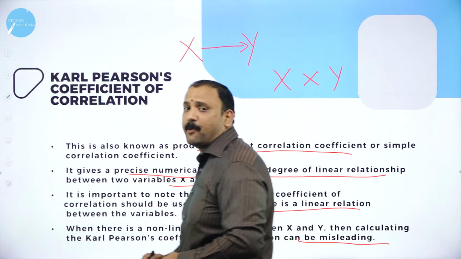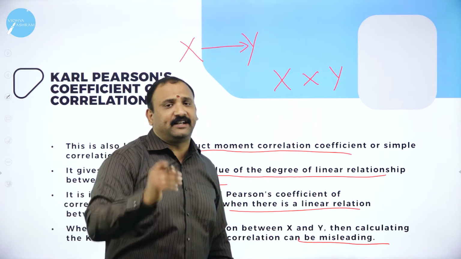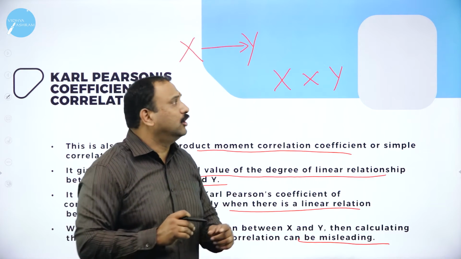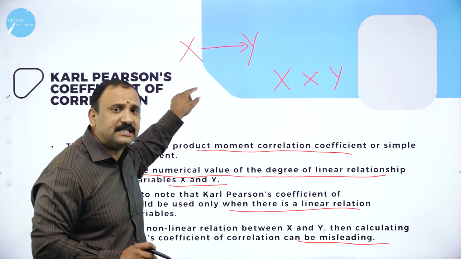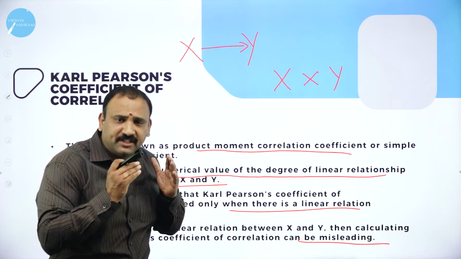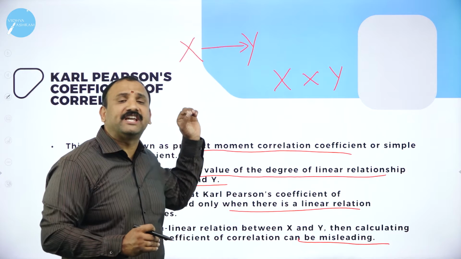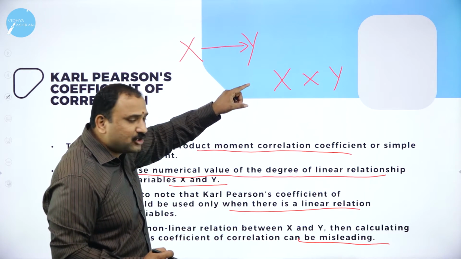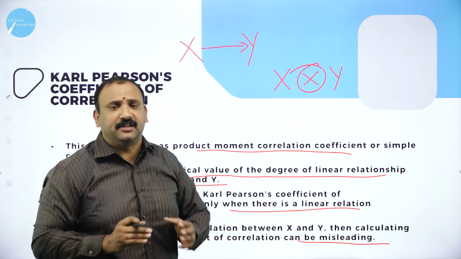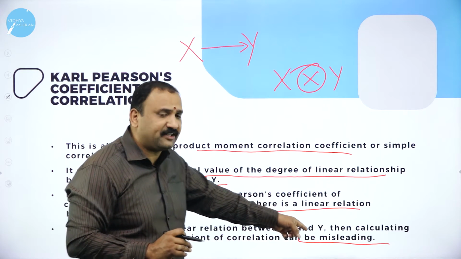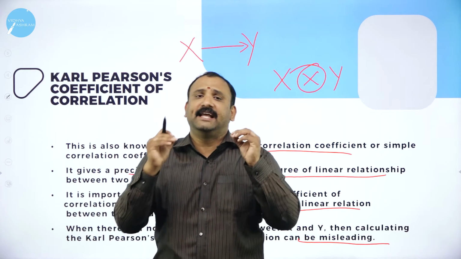That word is very, very important. That's why I'm underlining it. Can be misleading, which means to say that you might get confused, you might not get a clear picture altogether. So repeating again here, unless and until both the variables are found to have a linear relationship, which means they are on the straight line, they are closely related, only then will Karl Pearson's coefficient be the most effective method to use. If they are not closely related, they are opposite to each other, they are moving against each other, they are non-linear in nature, then the results can be misleading altogether. So this is what you need to keep in mind and then go forward.